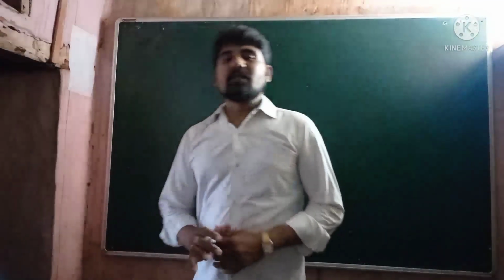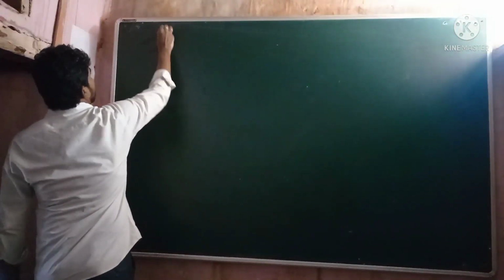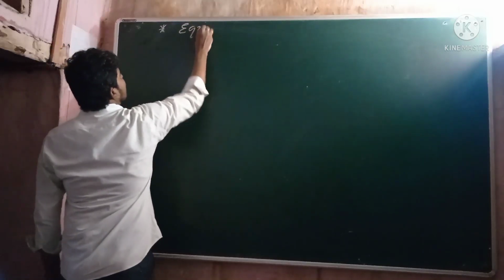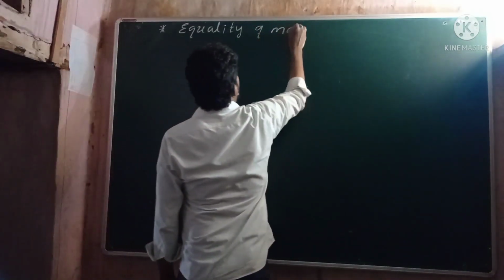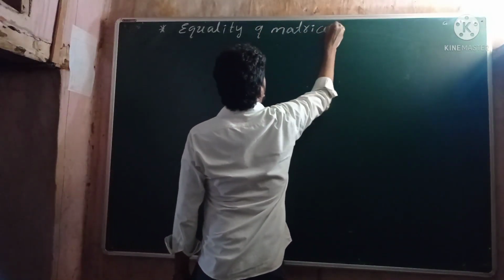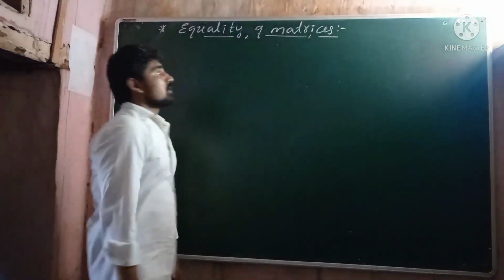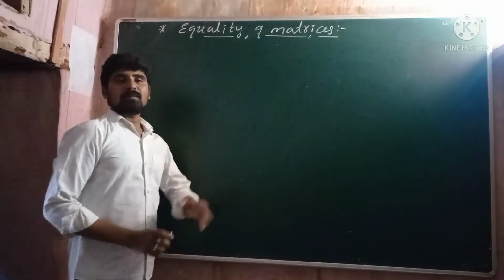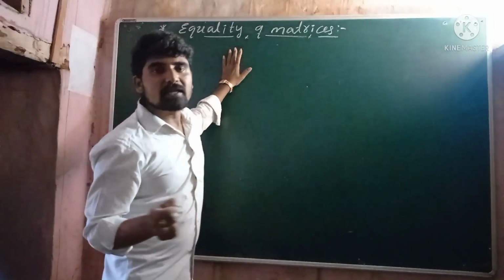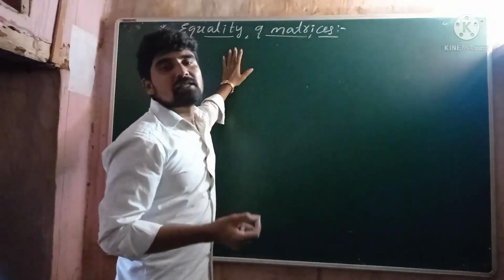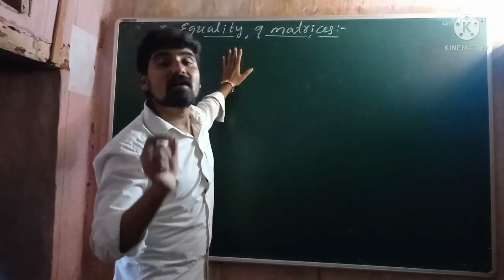So now the next concept is equality of matrices. When do we say that two matrices are equal? Two matrices A and B are said to be equal if their orders are the same and the corresponding elements of both the matrices A and B are equal.